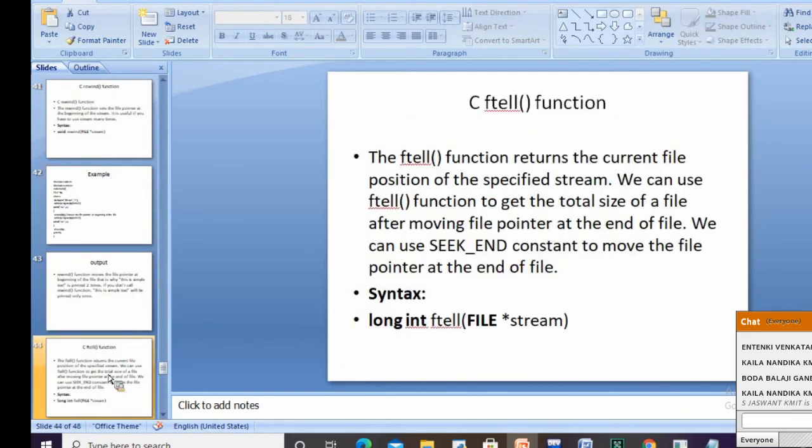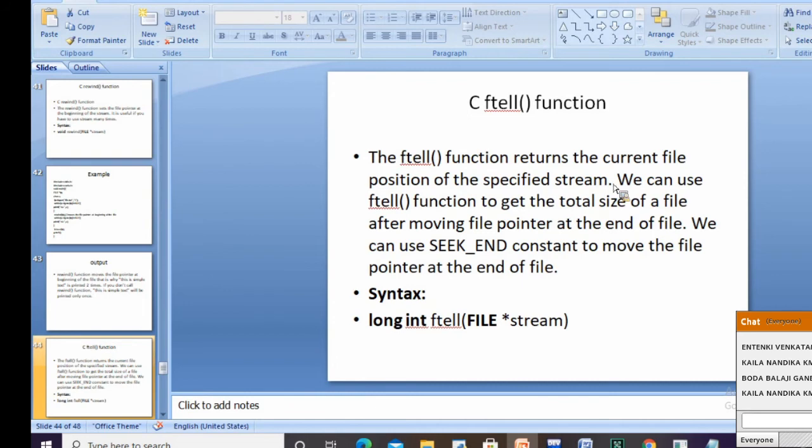Then we have ftell. This function returns the current file position of the specified stream.